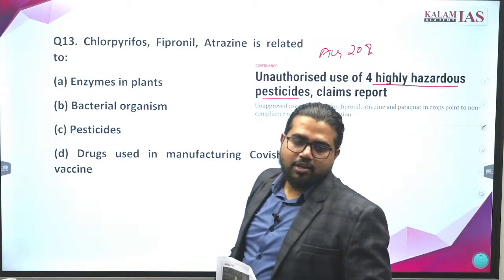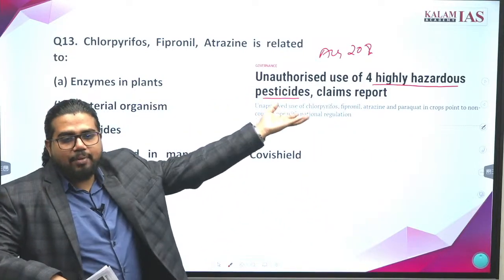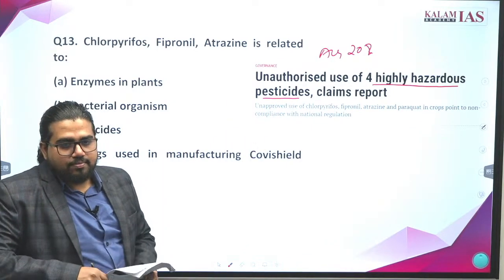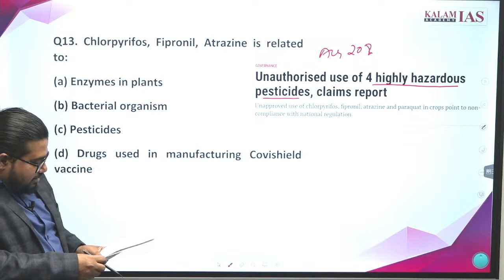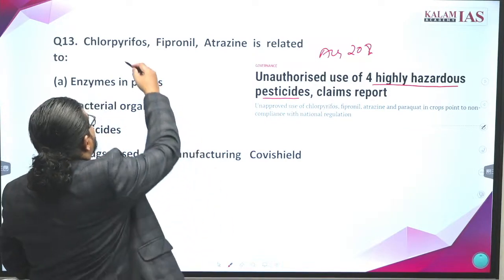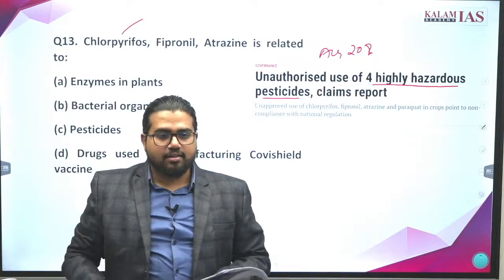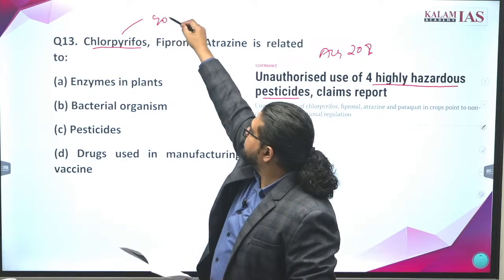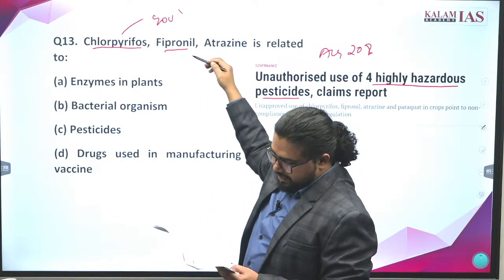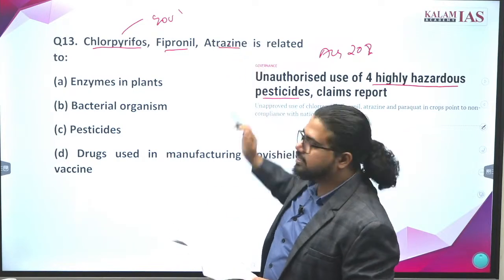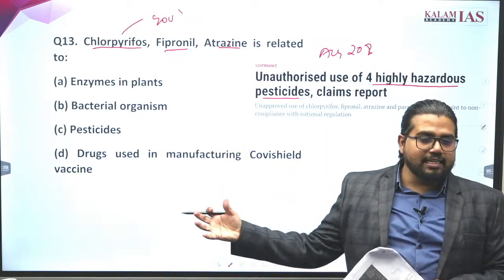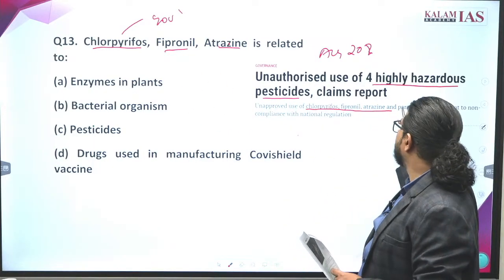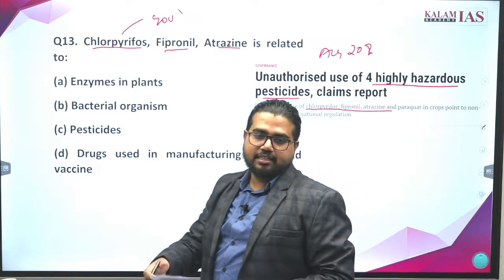A report recently came out. All these pesticides are banned in other countries, banned in India also, yet they are still commonly in use. So what are these pesticides? This is given in your material. Chlorpyrifos is for soil-borne insects, fipronil for beetles and fleas, and atrazine for weeds. That much detail is not required, but at least know these are 4 unapproved pesticides that continue to be used.